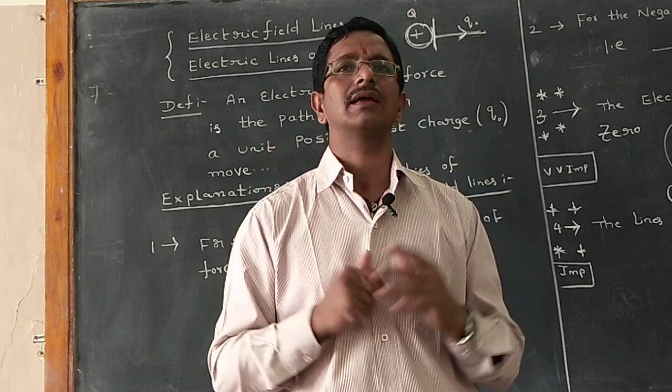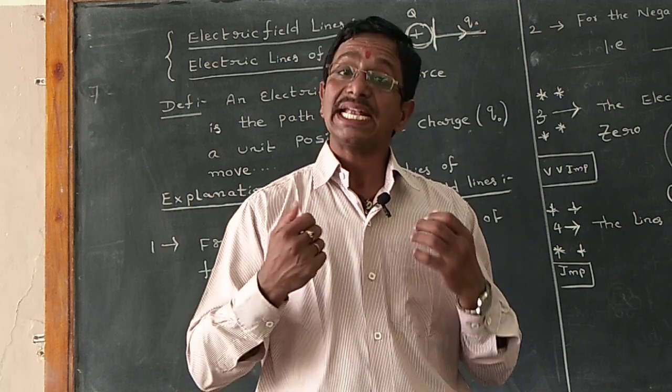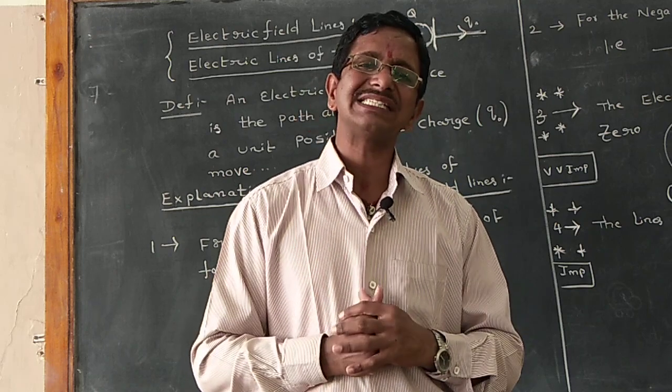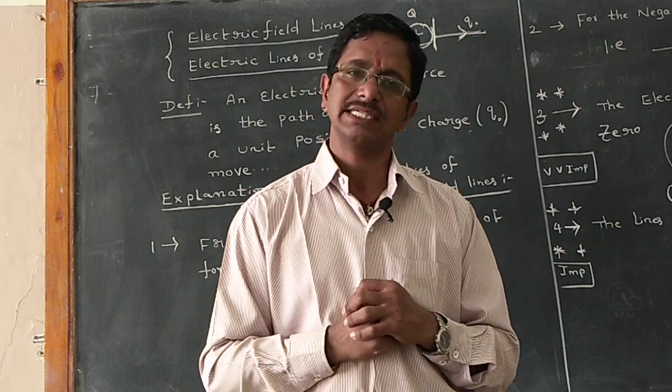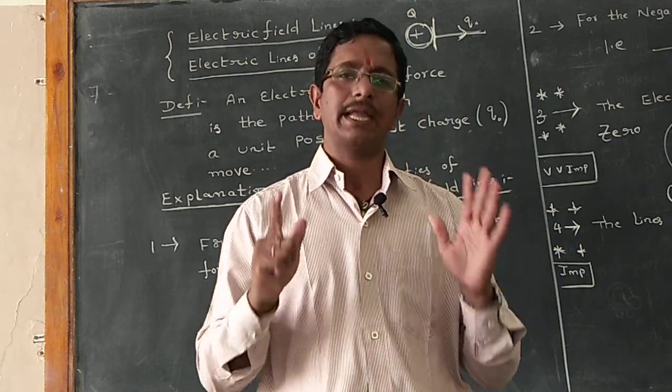Point number 7. Electric lines of the force gives attraction between opposite charges. Example, positive and negative. Point number 8.